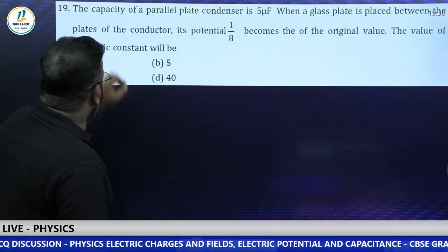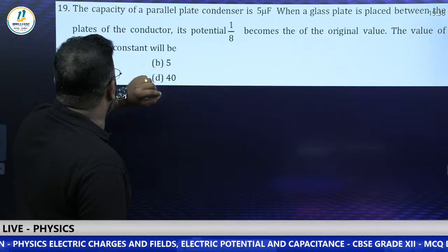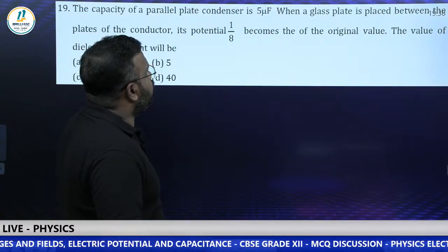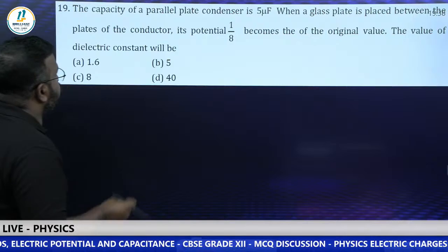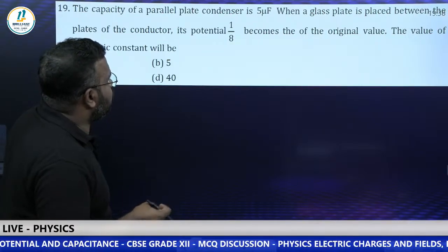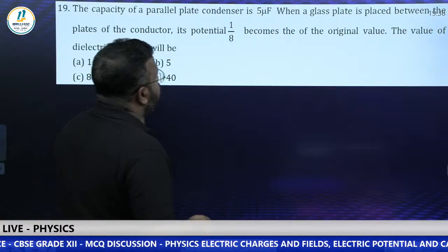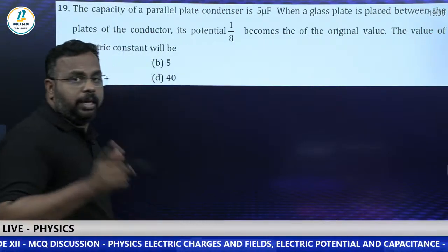Okay, the capacity of a parallel plate condenser is 5 microfarad. When a glass plate is placed between the plates of the capacitor, its potential becomes 1/8 of the original value. Potential becomes 1/8 of its original value. Then the value of the dielectric constant.